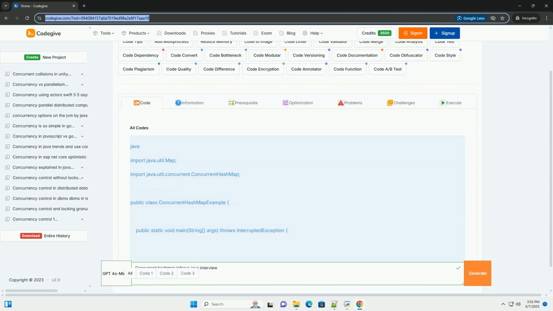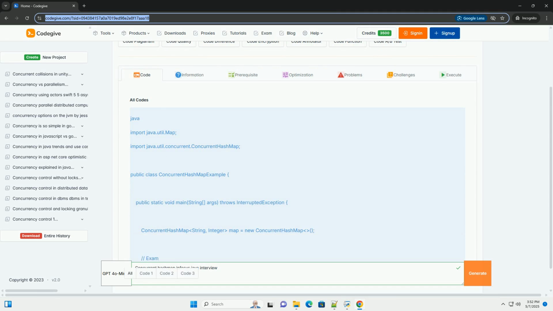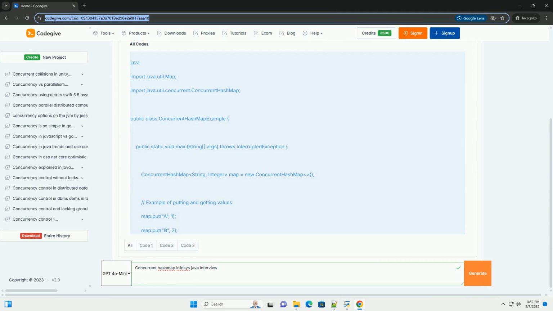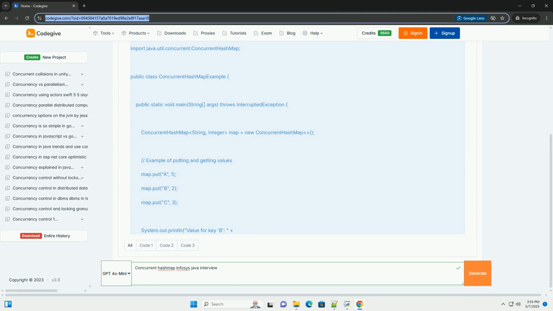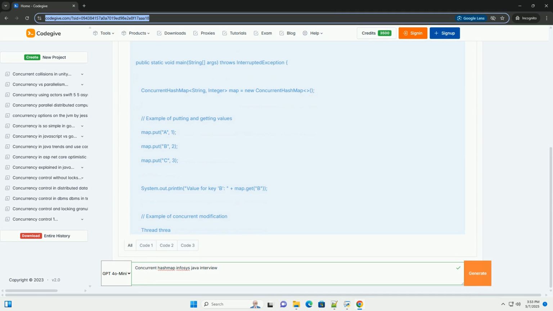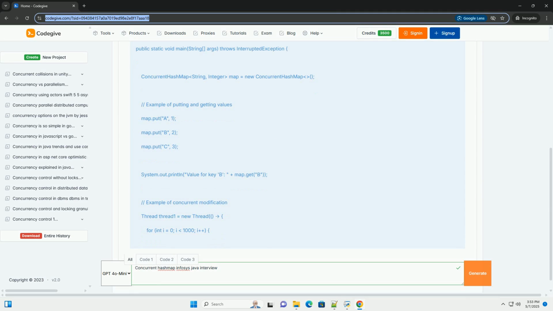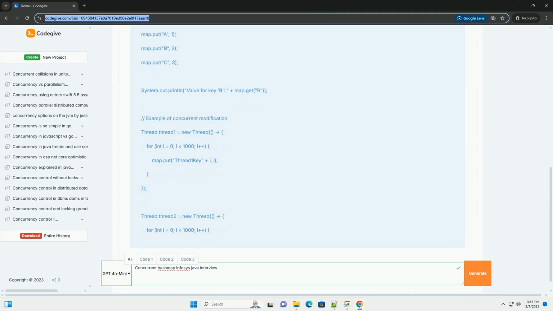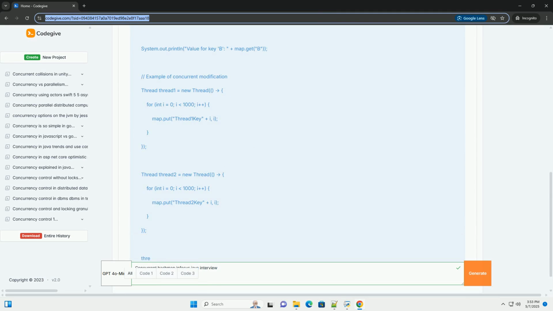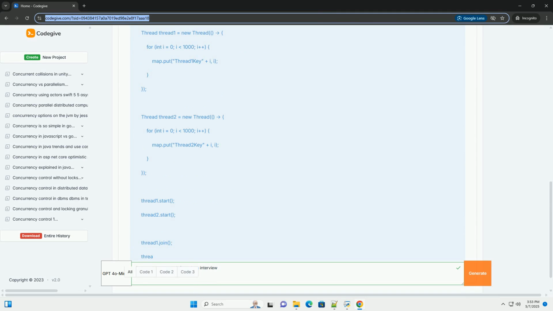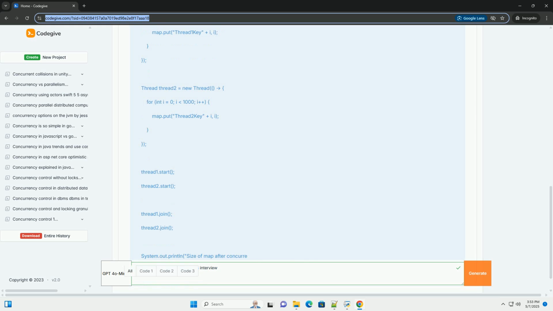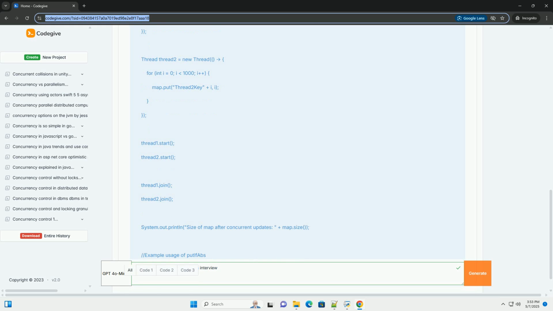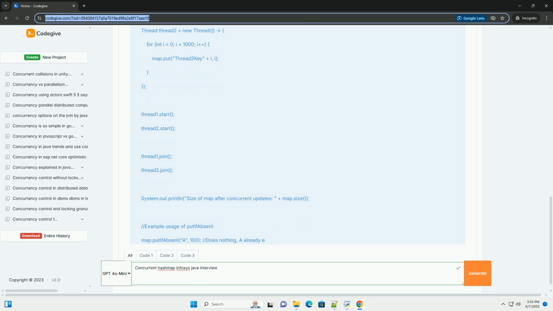OK, let's dive into the world of concurrent hash maps in Java, focusing on what you need to know for an Infosys interview, and beyond. This guide will cover the concepts, implementation, usage, advantages, disadvantages, and common interview questions. Introduction to concurrent hash map. The need for concurrent hash map.